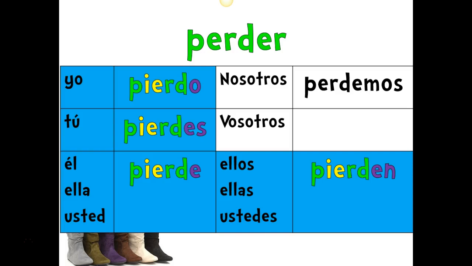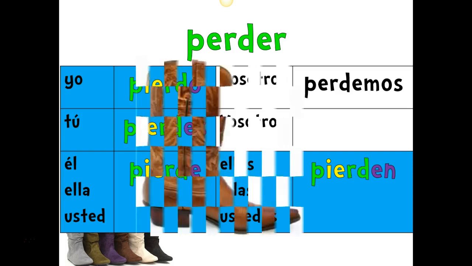Pierdo, pierdes, pierde, perdemos. Notice that there is no IE here because it is not in the boot of the verb. And finally, pierden. So that's basically how these verbs work, and the other two verb types are going to follow the same pattern.